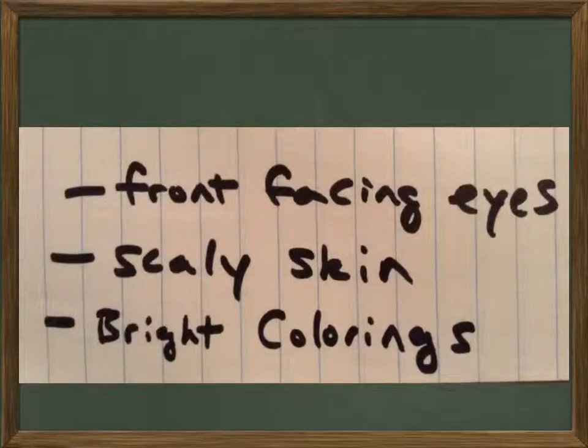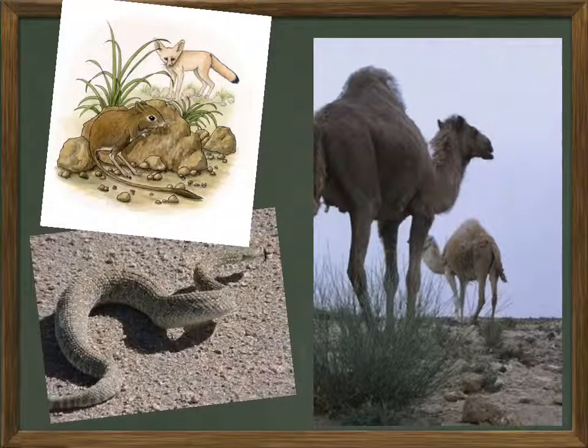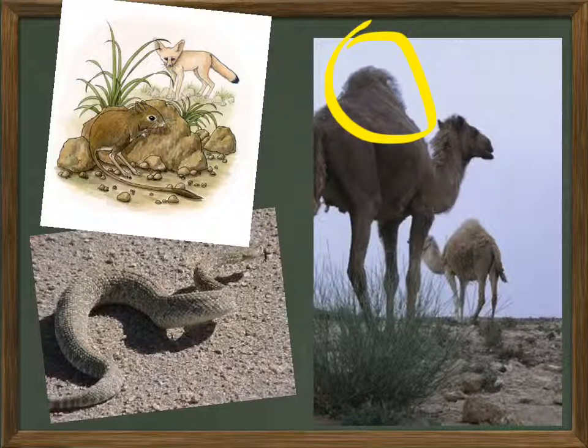Some other types of physical adaptations are front-facing eyes, like on the tiger you saw, scaly skin for protection, and bright colorings. And here you see some more physical adaptations. Hump on the camel's back, stores fat and nutrients. And here's the snake with the scaly skin.